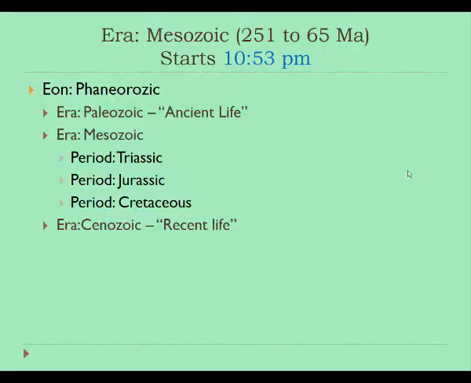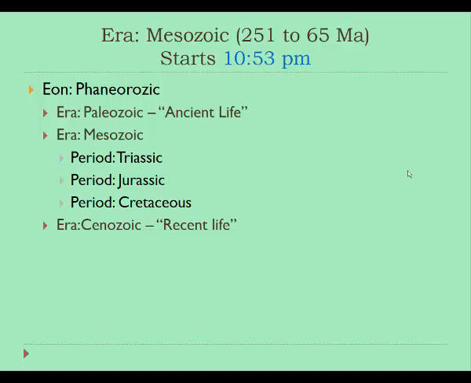Okay, so that brings us then to the beginning of the next era, the Mesozoic era, and that would begin almost at 11 p.m. on our 24-hour clock, more like 10:53 p.m. And the Mesozoic era starts off with the continents formed into Pangaea, and it is broken down into only 3 periods, so a little easier to remember than the 6 periods of the Paleozoic.